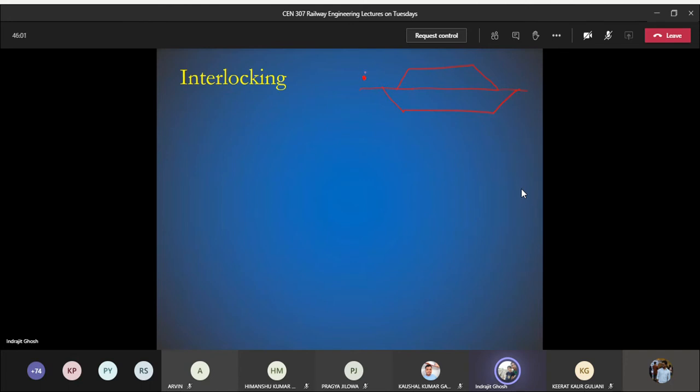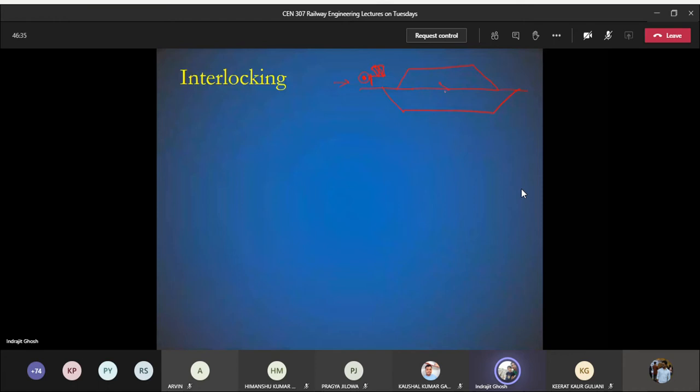Give me the same example once again. You are approaching a railway station. Here we have the home signal. When a train is approaching, it will be seeing some signal positioned somewhere here. This is the horizontal position. Horizontal position, stop sign, semaphore style, this means stop. Whenever you see it in an inclined position, it means proceed. Proceed in which direction?